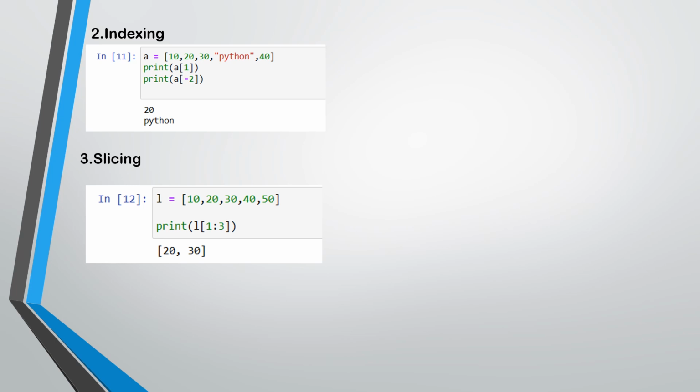Second is indexing. For example, we want to know the value at an index, so we will take as an example a is 10 20 30 Python 40, and now we want the value of the first index, so we print a square bracket 1 which shows the value 20. Third one is slicing. In slicing, we cut the data from the list. For example, a list 10, 20, 30, 40, 50, and we want 1 to 3, which means the output is 20 and 30, the values after slicing.